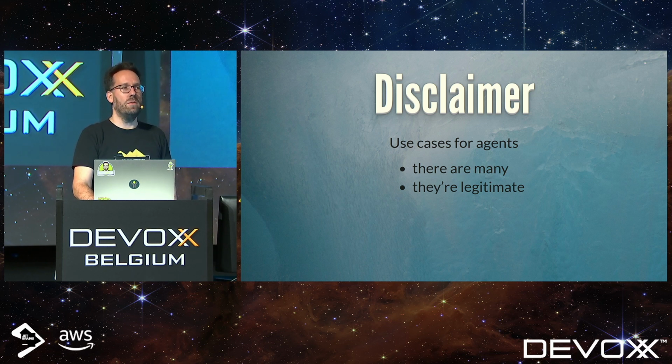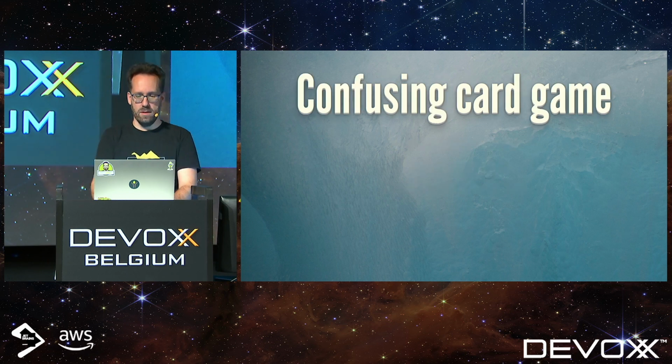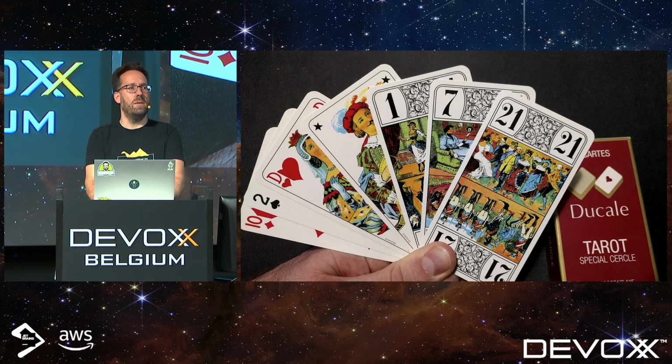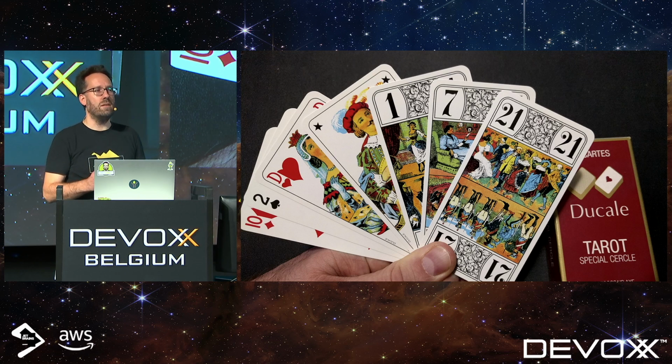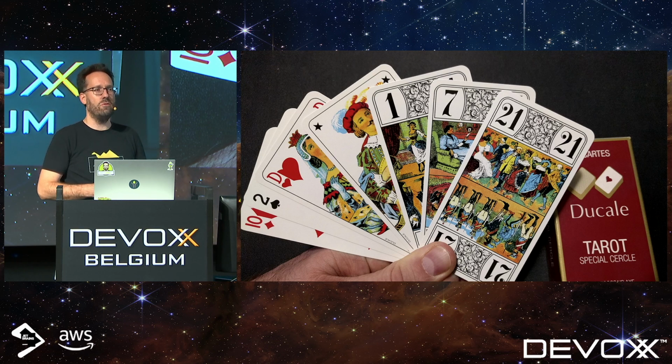You can think, for example, about debuggers. They use agents, or profilers, those kinds of things. But of course, we're not going to do something legitimate with it. So in France, you can buy decks of cards. They are called tarot cards. They are not for predicting the future, they're just for playing games. But the fun thing about them is that they contain all of the cards that we know, and then a couple more. In fact, they have an entire new suit.